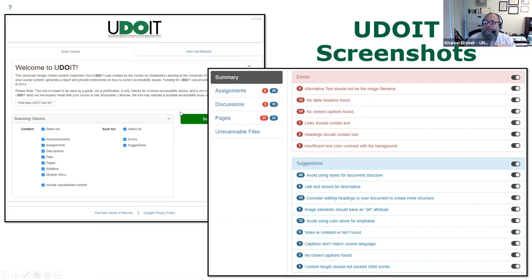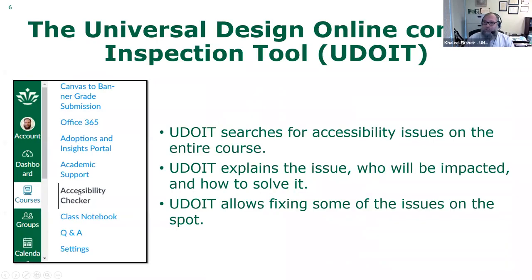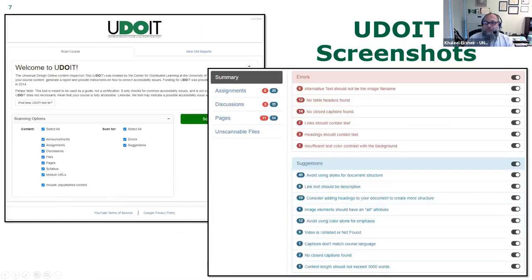So I highly recommend that you start when you are creating a course. First, in the page, you click on that little accessibility check icon to check that specific page on the spot while you are creating it. When you are done with the course, go to the accessibility checker, click on it, and that will go through the whole course and check it for you. So I'll move on.